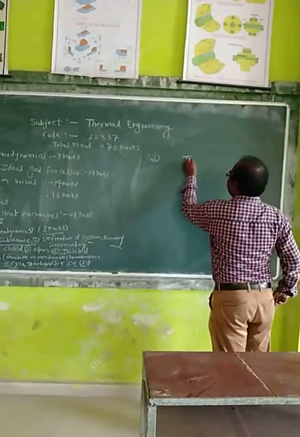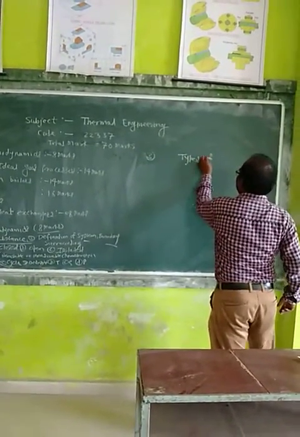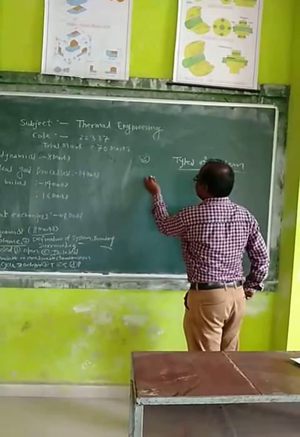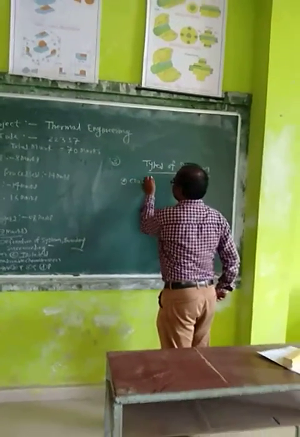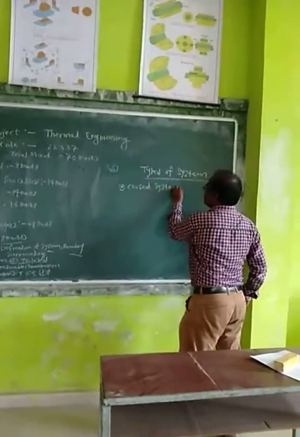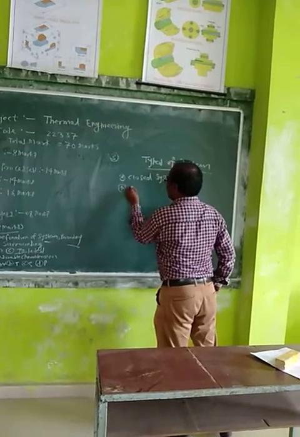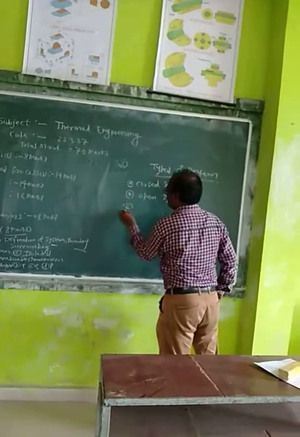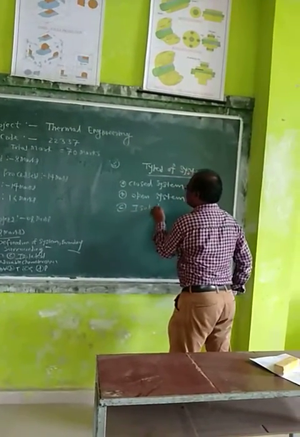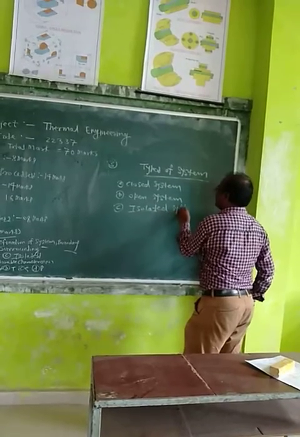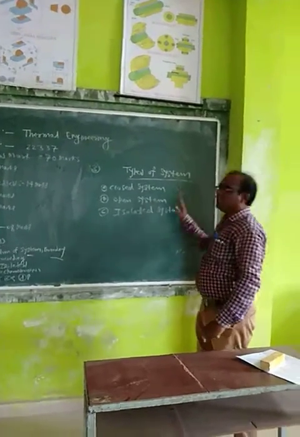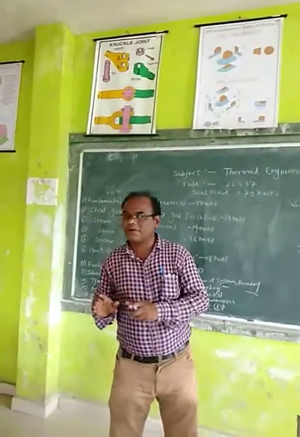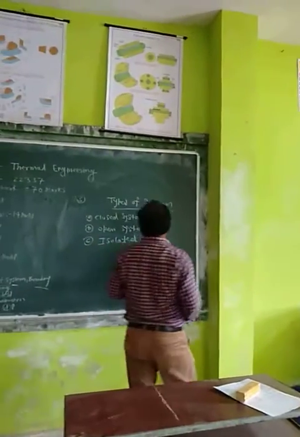Now, types of system. Basically, a system has 3 types. One is closed system, second is open system, third is isolated system. Now in a system, heat and work transfer takes place. In a system, heat as well as work transfer, work as well as mass transfer takes place.